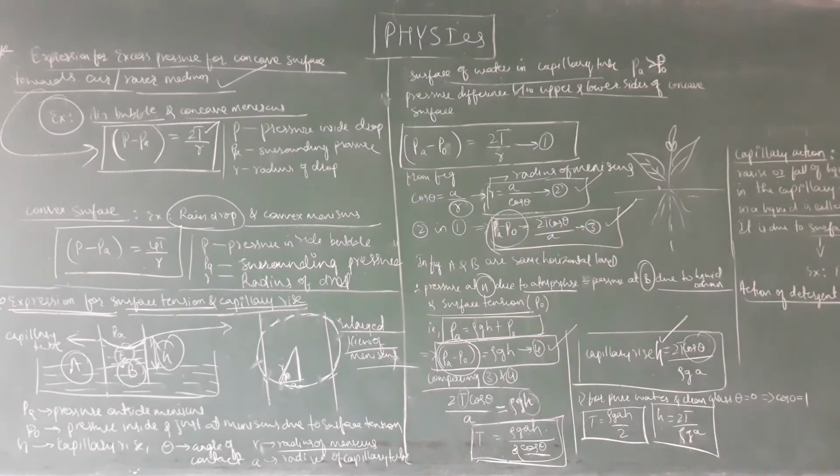And some of the practical applications of capillarity are: first, the tip of the nib of a pen is split to provide capillary action for the rise of ink. And second, the blotting paper absorbs ink by the capillary action of the pores of the paper. So these are some of the applications of capillarity, and some more applications we shall see in the next class.